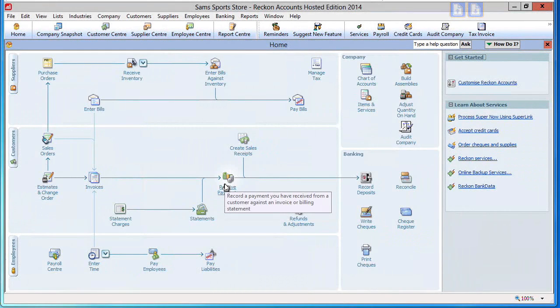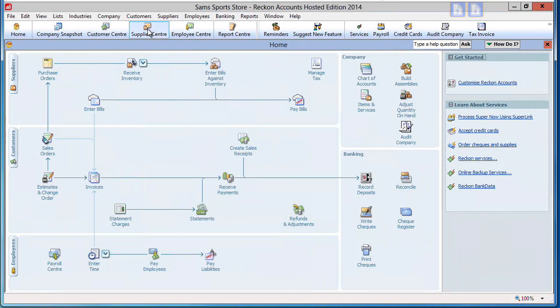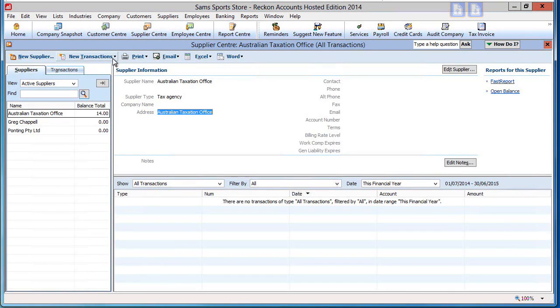You can launch a bill or inward tax invoice entry form in two ways. From the top menu line, select Supplies and enter Bills. Or go to the Supplier Centre and under New Transactions, select Enter Bills.